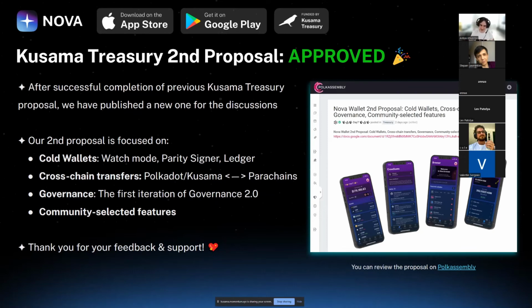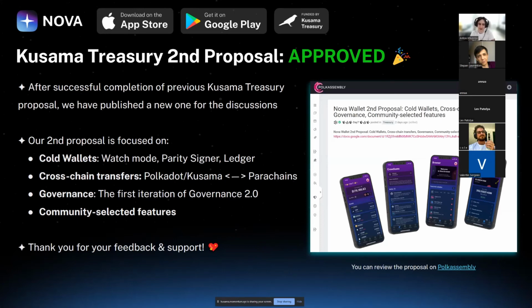And to be specific, our goals for the second proposal would be to integrate the cold wallets, which would include the watch mode, the Parity Signer, and the Ledger support. The second feature would be the cross-chain transfers. And even though we will cover some of the cross-chain transfers in our current scope with the Moonbeam team, those would be heavily focused on the cross-chain transfers between the Moonbeam and Moonriver networks, while the cross-chain transfers in the Kusama Treasury proposal would be focused on the Polkadot and Kusama networks and the parachains of them.